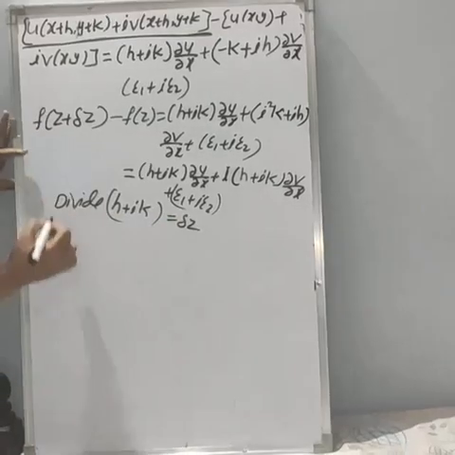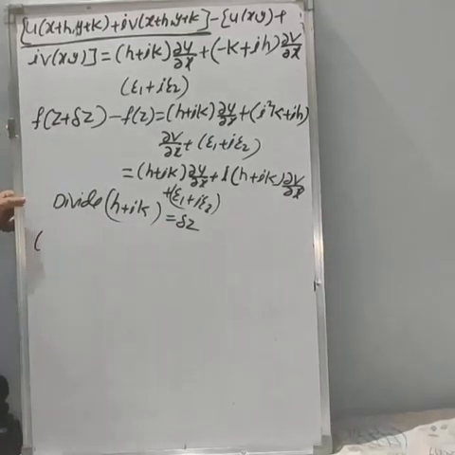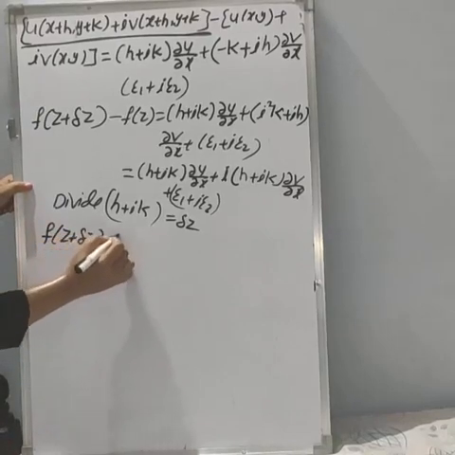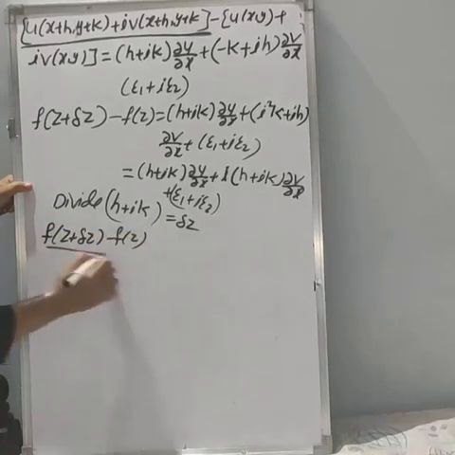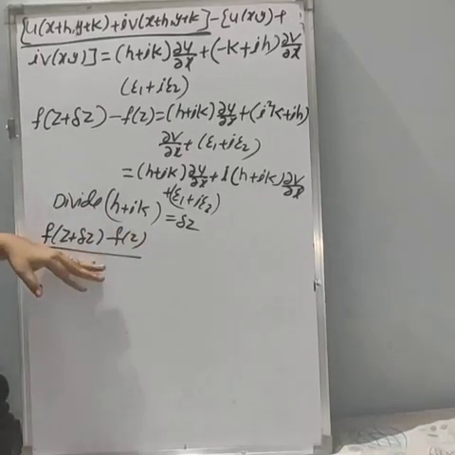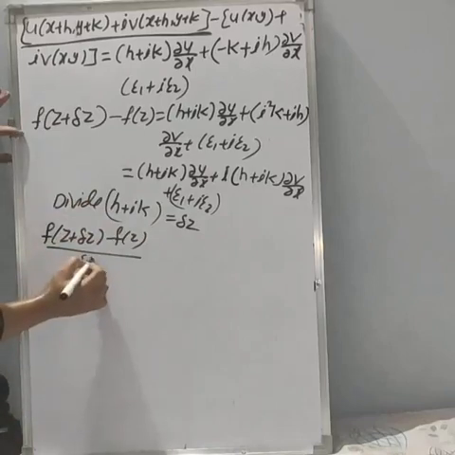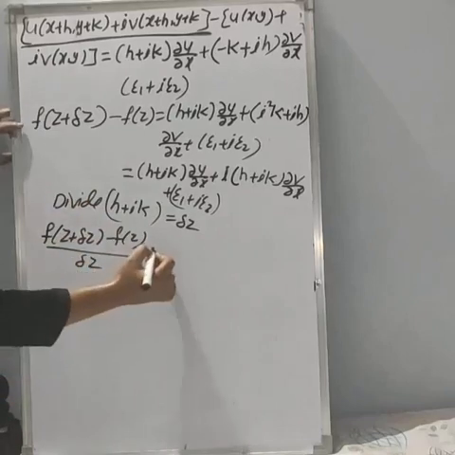See what we will get. Here we are having f(z + δz) minus f(z), and we are dividing by h + ik. But what is the value of h + ik? It is δz. So we will get it divided by δz.